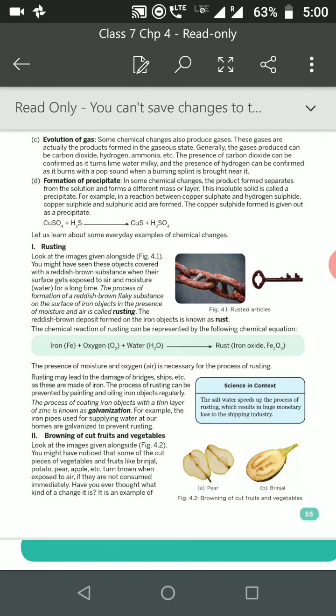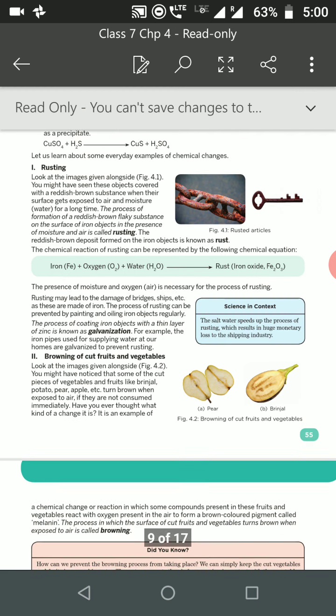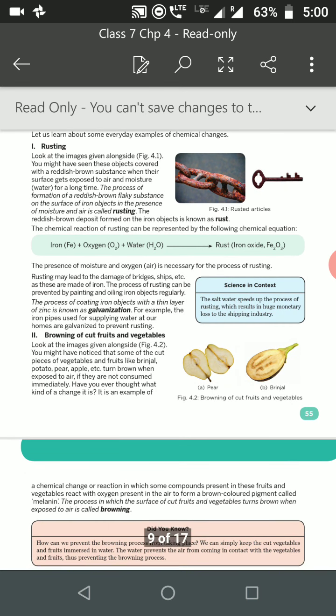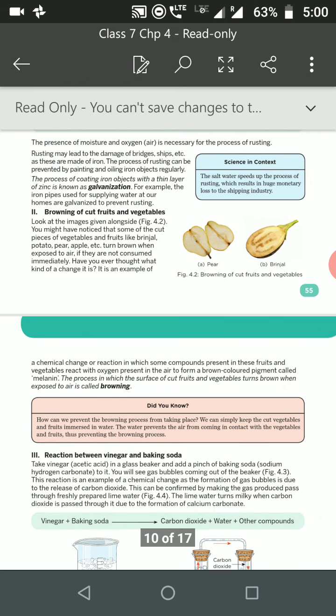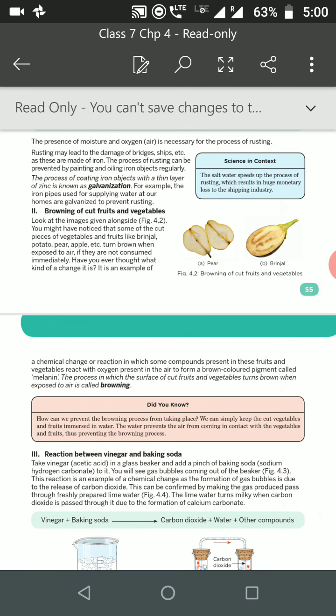So it is an example of a chemical change, or a chemical reaction taking place, in which some compounds present in these fruits and vegetables react with the oxygen and form a brown colored pigment called melanin. So what is browning? Browning is the process in which the surface of the cut fruits and vegetables turns brown when exposed to the air.